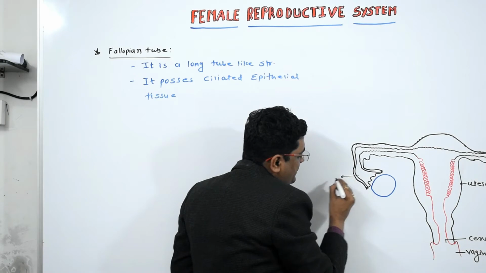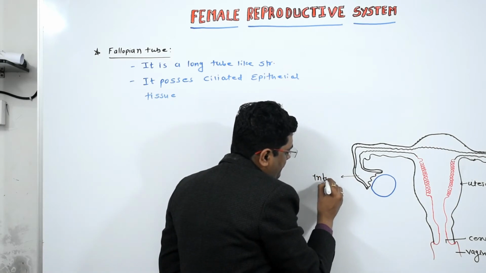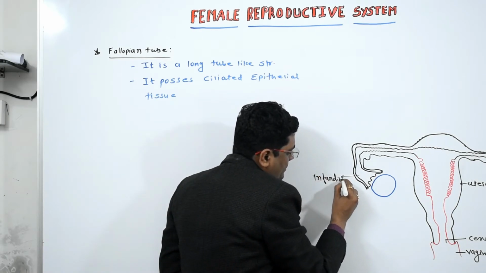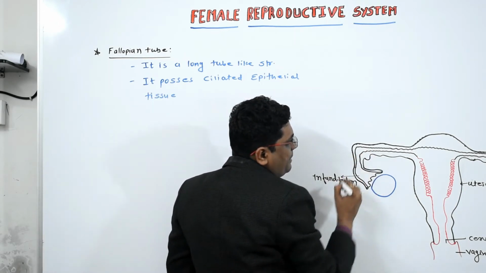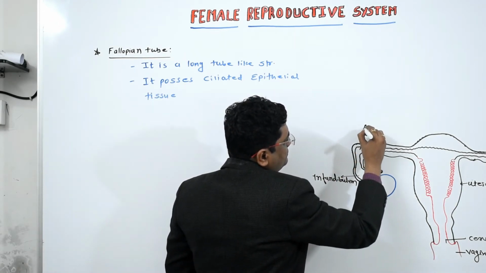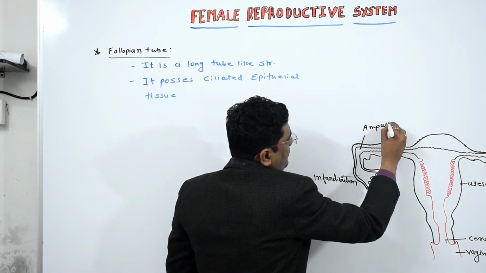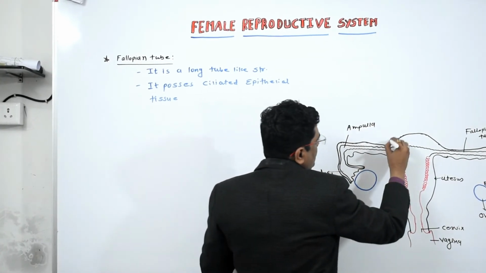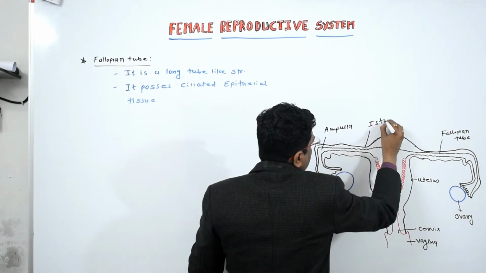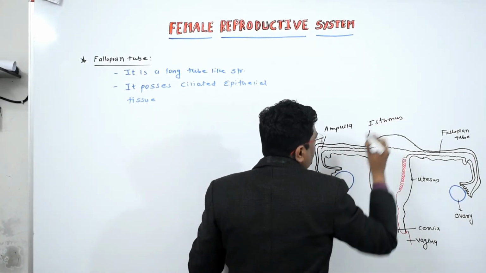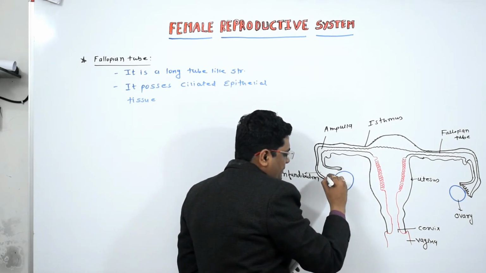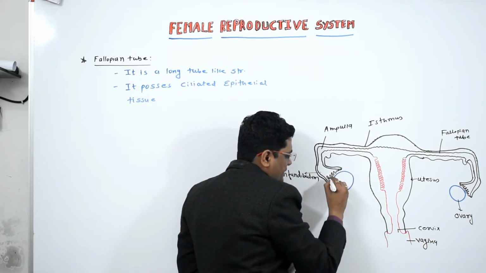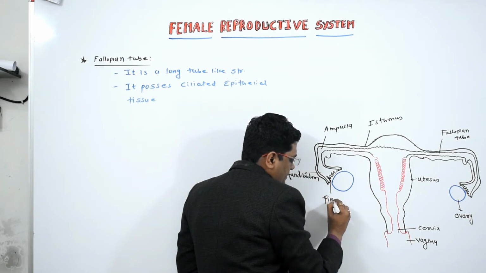This is called the infundibulum. This swollen part is known as the ampulla. This is called the isthmus. And the finger-like structure here is known as the fimbria.